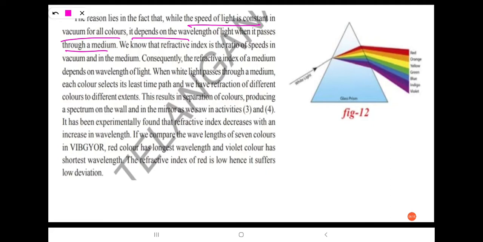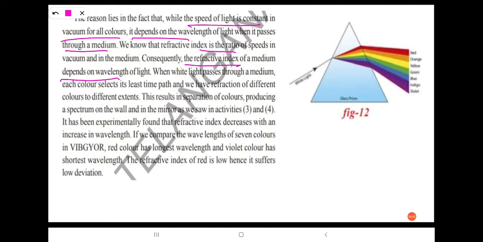We know that the speed of light is constant in vacuum for each color. But in medium, it is not the same. It depends on the wavelength of light when it passes through medium. We know that refractive index is the ratio of speeds in vacuum and in the medium. So the refractive index of a medium depends on the wavelength of light.